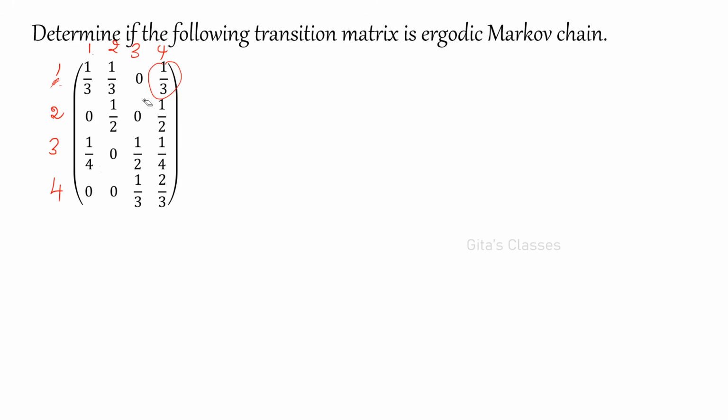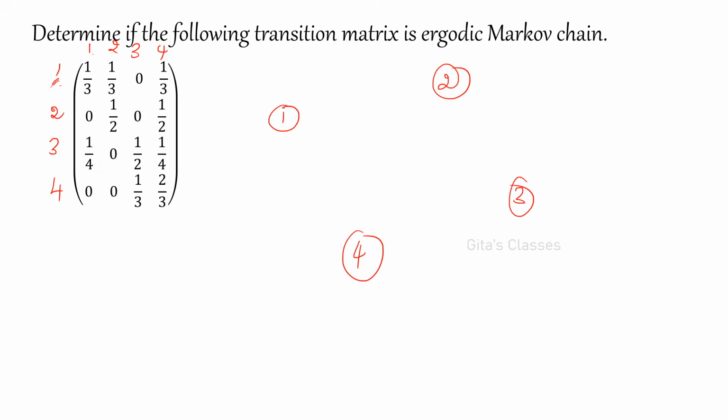But by seeing all these values, it will be very difficult, no? So what we are going to do is draw the diagram. You draw the graph, so that it will be very easy. From the diagram, with the direction, you can draw a directed graph so that you can find out very easily. I'll show you how. It is 1, 2, then 3, then 4, right? There are 4 states here.